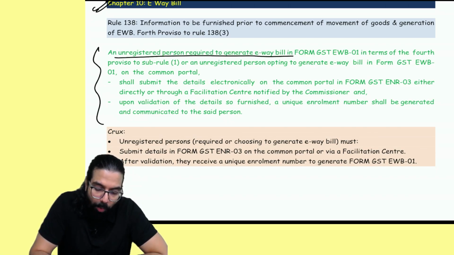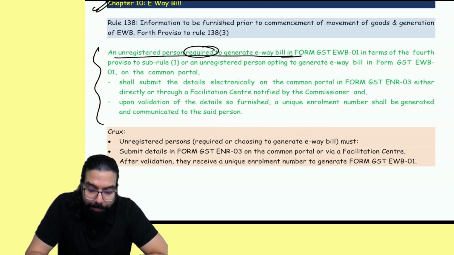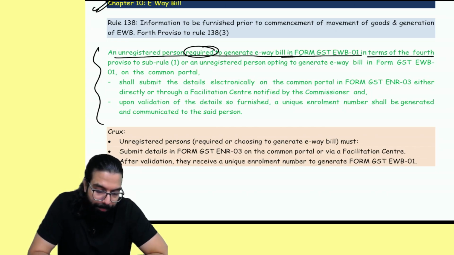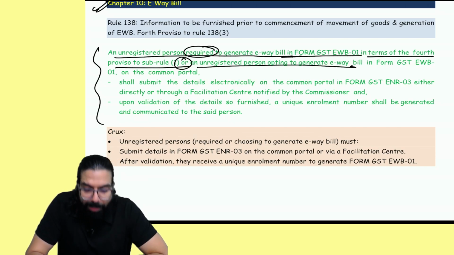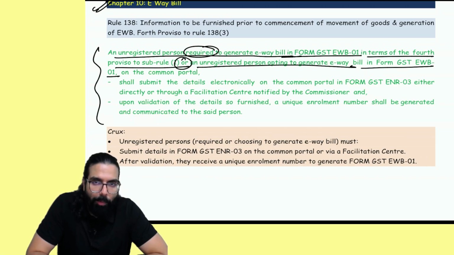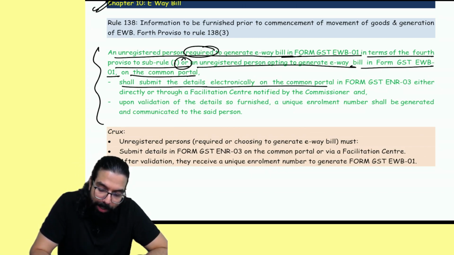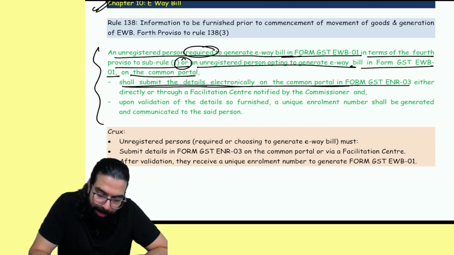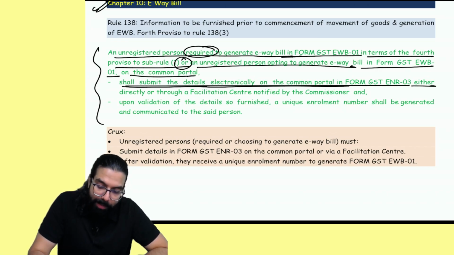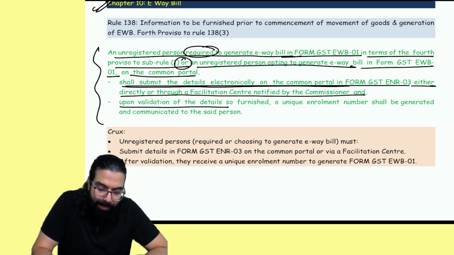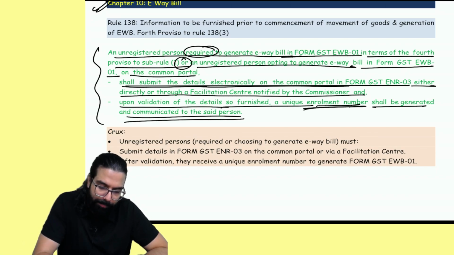Sir, an unregistered person required to generate e-way bill in form e-way bill form number 1, or an unregistered person opting to generate in form e-way bill form number 1. Baba, how will you generate? EWB01 mein. First, you should submit electronically on the common portal the details in the form GST ENR03, either directly or through the facilitation center, and upon validation, a unique enrollment number shall be generated and communicated. What they are telling over here? You will be given one unique enrollment number.